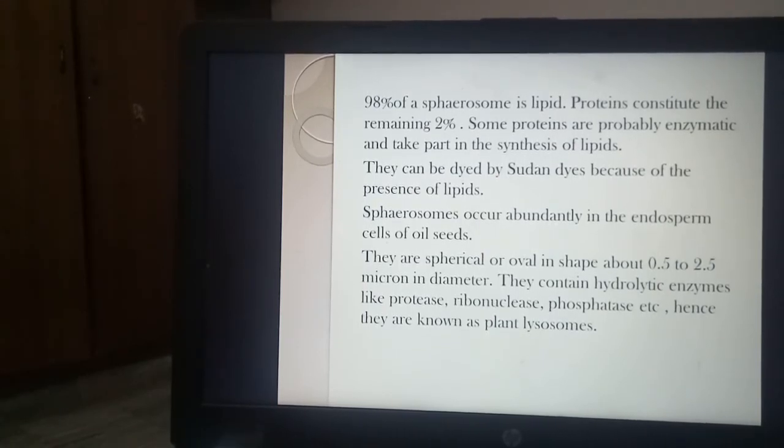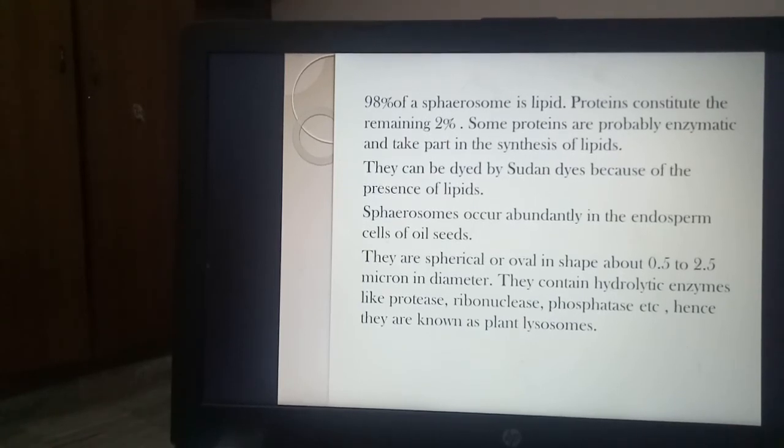Some proteins are probably enzymatic ones, and these enzymes take part in synthesis of lipids. When we color these with the Sudan dye, they get dyed, because Sudan dyes are used to color lipids. So whenever we color the cell with Sudan dye, these organelles will surely pick up the dye.